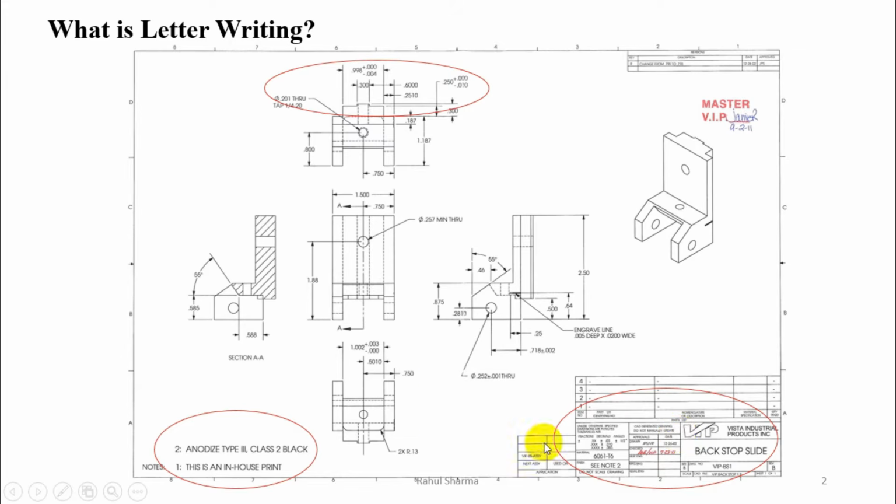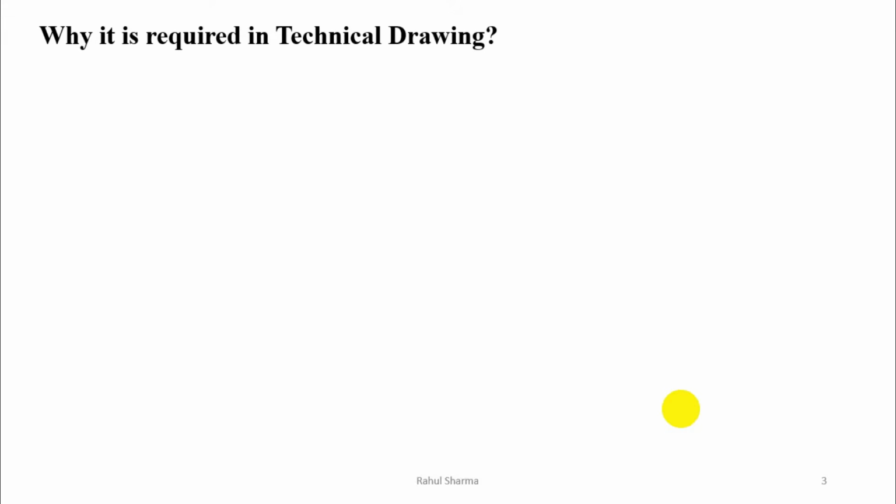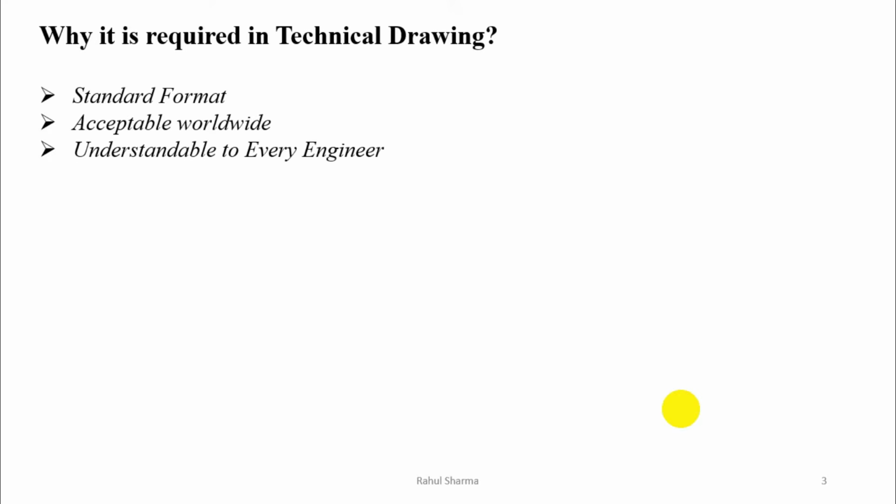Now whenever we have to write all these things, we cannot use our own style of writing. We have to use the letter writing for these. Now the question is why it is required. Everyone knows how to write A to Z and 0 to 9 numerals and alphabets. But even then, why do we require the letter writing? Now the technical letter writing is required for standard format, acceptable worldwide, and understandable to every engineer.